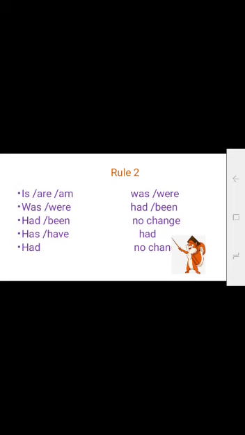Rule 2. This is important. Here all the helping verbs get changed. Like is, are, am change to was and were; was and were change to had been; has, have change to had; and had has no change.